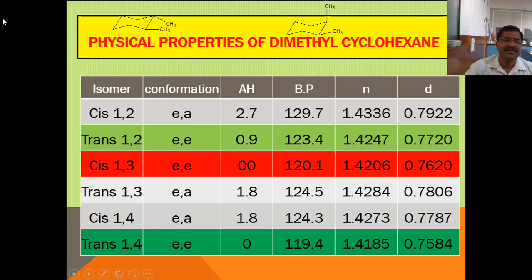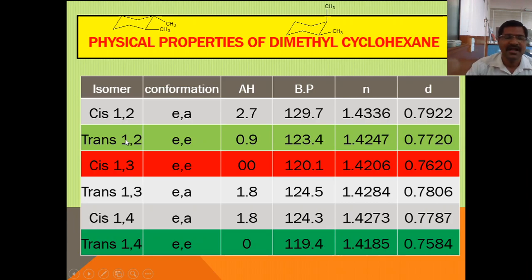Now let us see this table again. So what is the statement? See, I have given some color here. Look at this first pair, cis-1,2 and trans-1,2 dimethyl cyclohexane. There are two isomers.